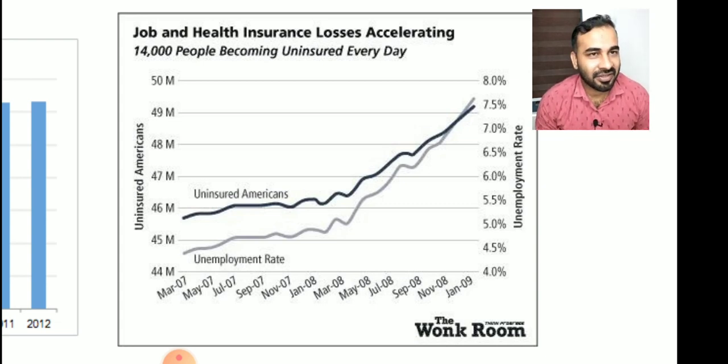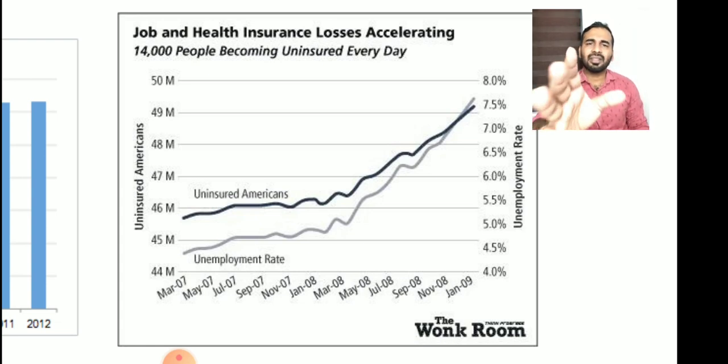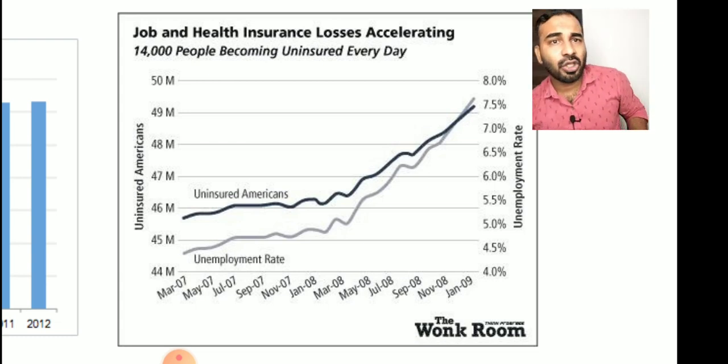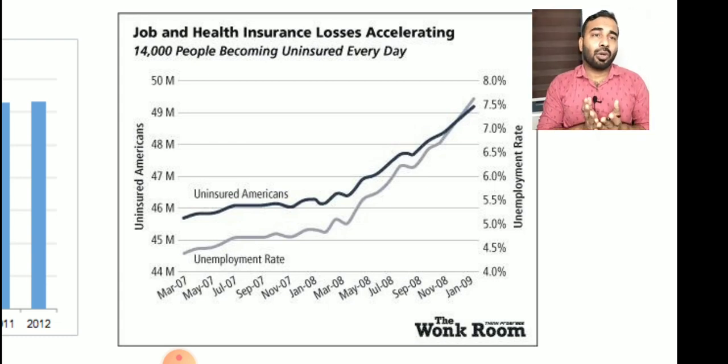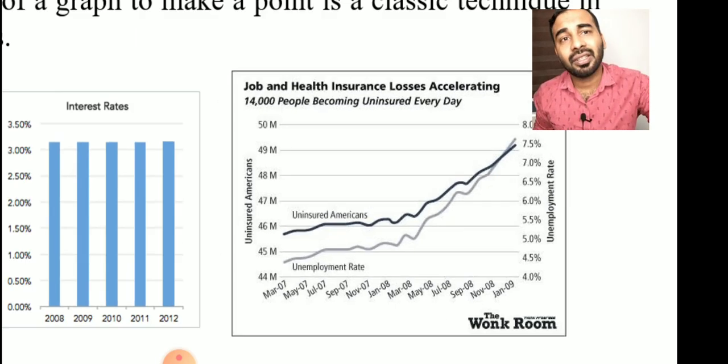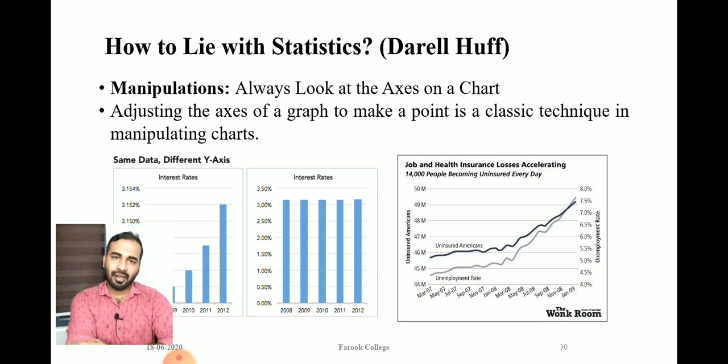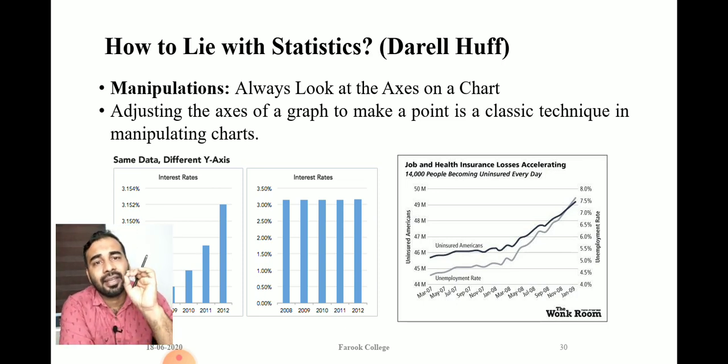Unemployment rate is expressed in percentage, whereas uninsured Americans are expressed in million population. Both are entirely different units of measurement. But when we look at the graph, this graph can easily manipulate things, and you may conclude that uninsured Americans and unemployment rate go in the same direction. So using statistics, especially graphs, we can manipulate certain information.